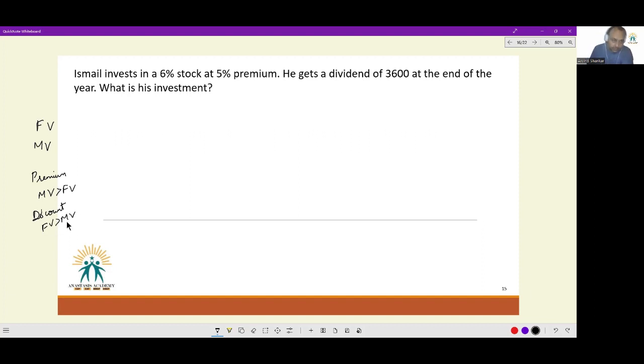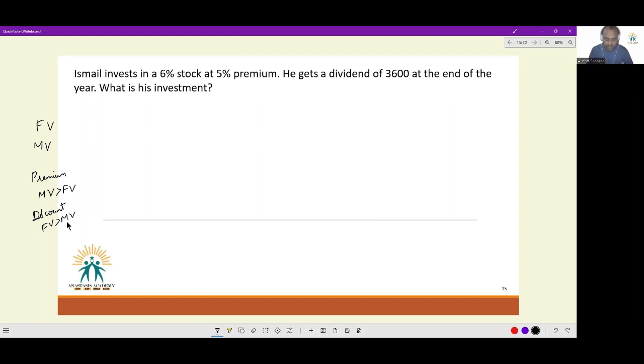Now, whenever you engage in a financial activity, you do so with the expectation of some sort of return. When you lend some money to a person, you expect interest in return. When you engage in a principal agent relationship, you expect commission in return. In all sorts of financial activities that you engage in, you expect some sort of financial return. For investment in stocks, the return that you get is called a dividend.